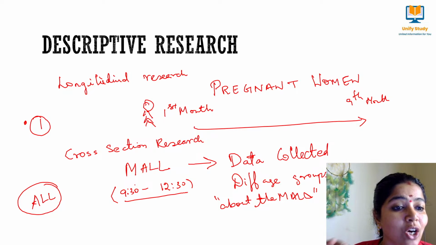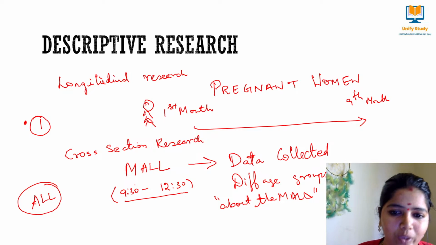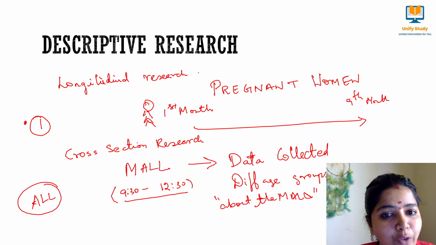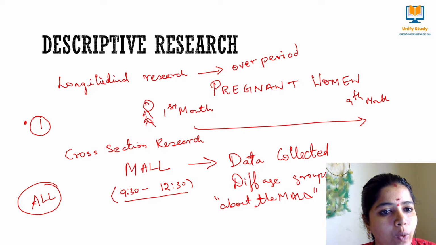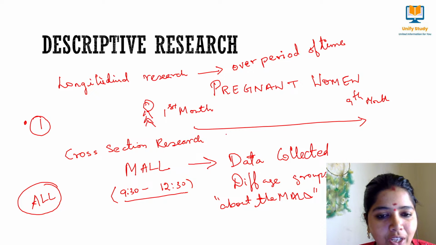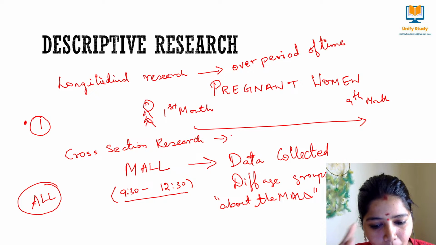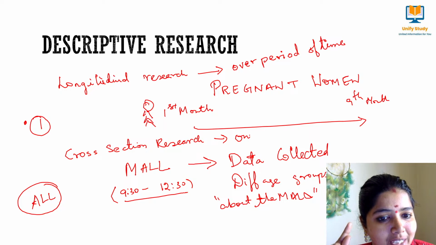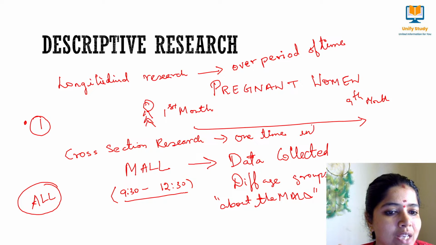Yes, and this we call cross-sectional research, which comes under descriptive research. The keyword for longitudinal research is over a period of time. Note down the keyword. But in cross-sectional research, it is a one-time study. It is a one-time interaction. I will be looking at those people at that moment only. So the keyword is one-time interaction.